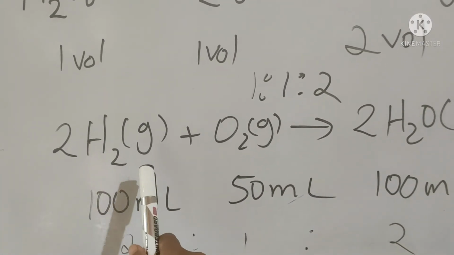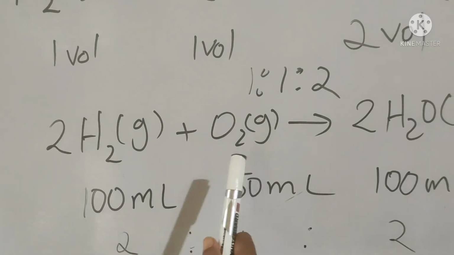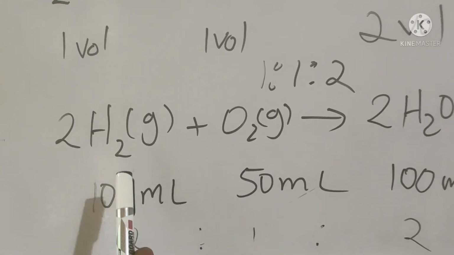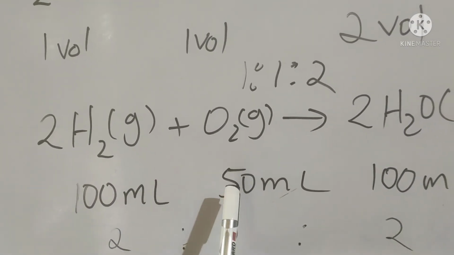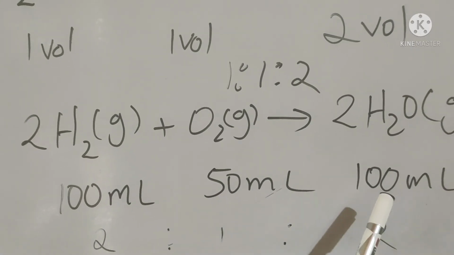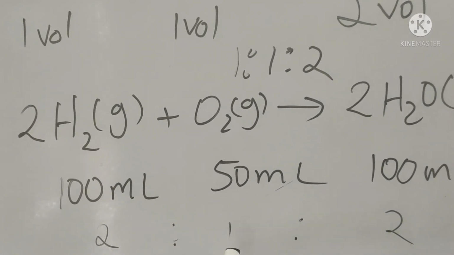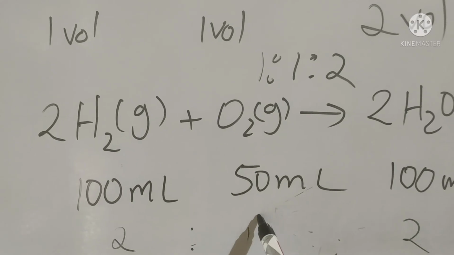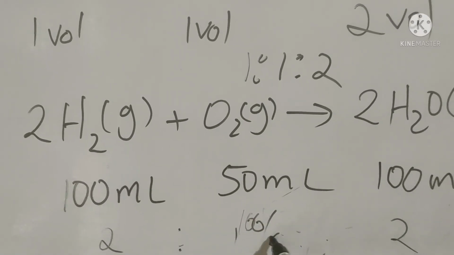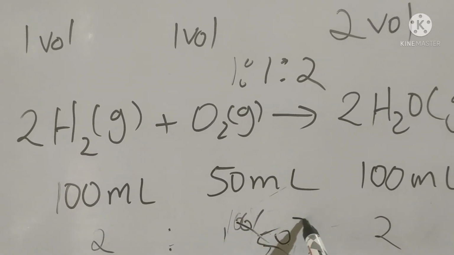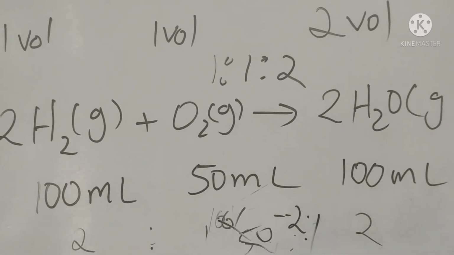The volumes of hydrogen and oxygen combined, that is 100 ml of hydrogen and 50 ml of oxygen, bear the ratio of 2:1, that is 100 divided by 50. Ratio is 2:1.